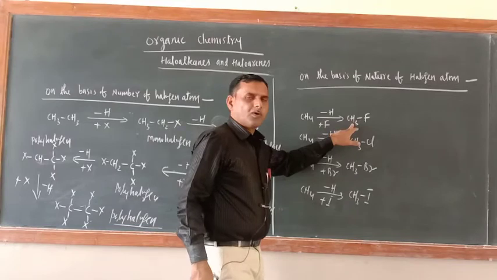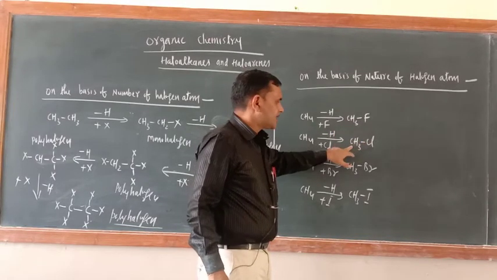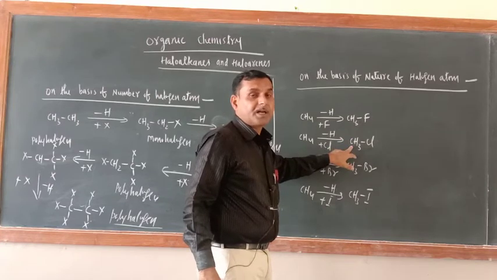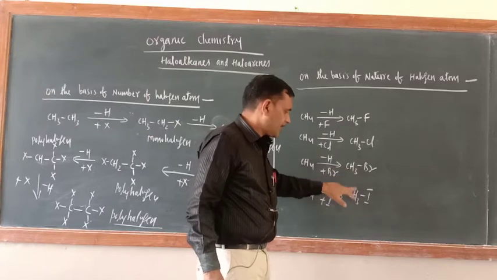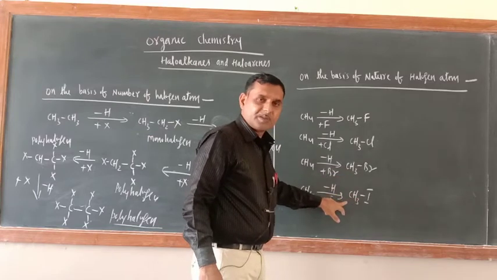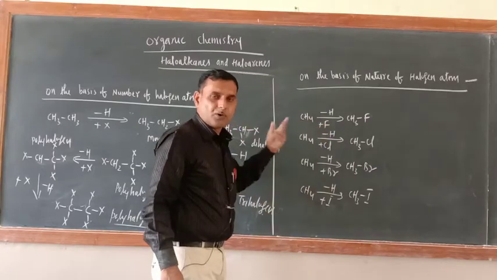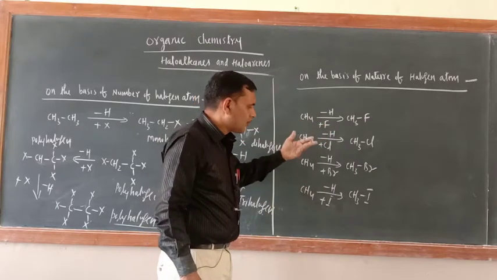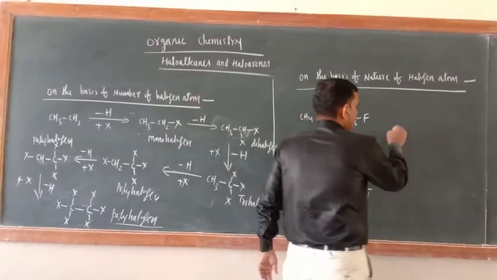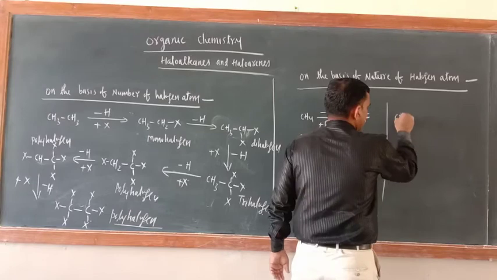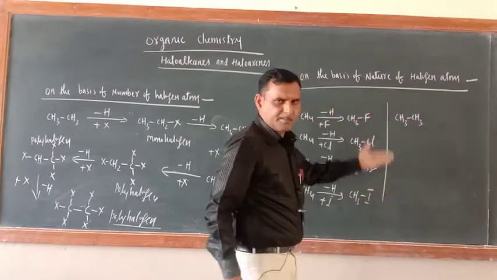Now just see. This is fluoromethane or methyl fluoride. This is chloromethane or methyl chloride. This is methyl bromide or bromomethane. This is iodomethane or methyl iodide. So on the basis of nature, fluoro derivatives, chloro derivatives, bromo and iodo. You can take another example also, like CH3, CH3. Ethane.